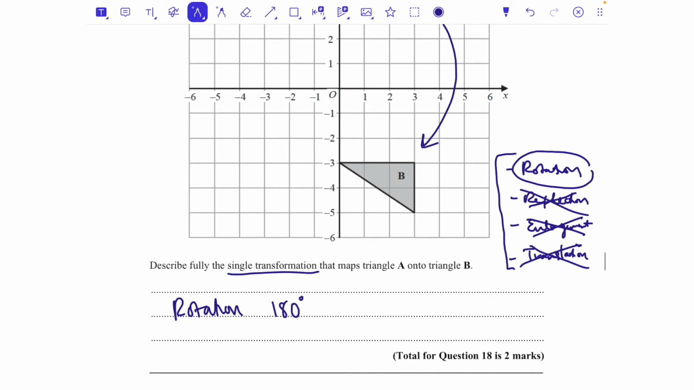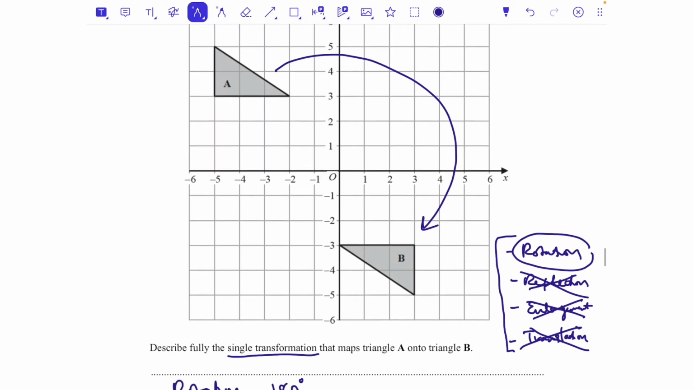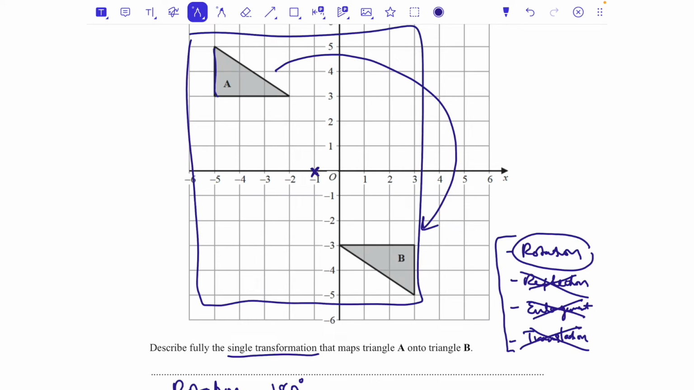Now we need to say around which point. I don't need to say clockwise or anti-clockwise here, because 180 degrees clockwise or 180 degrees anti-clockwise would be exactly the same, so that's fine. It's actually going to be this point here. Now what you'd do in an exam is you'd put your hand up and ask for some tracing paper, ask the invigilator to bring that over. You'd then put your tracing paper over the top and you'd draw round A like that, and you'd put your pen in different points and spin the tracing paper and see if it lands on B.